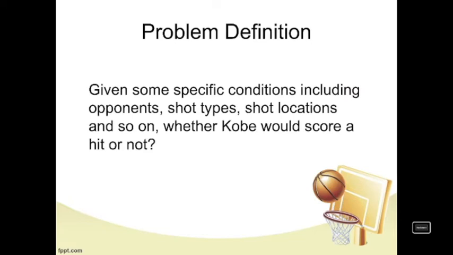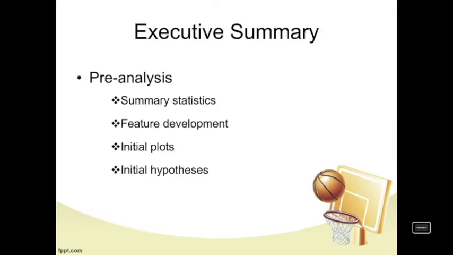So here comes the problem definition. Given some specific conditions including opponents, shot types, shot locations, and so on, whether Kobe would score a hit or not. To solve this problem, we conducted a pre-analysis first, then built a predictive model, and at last tested the model.